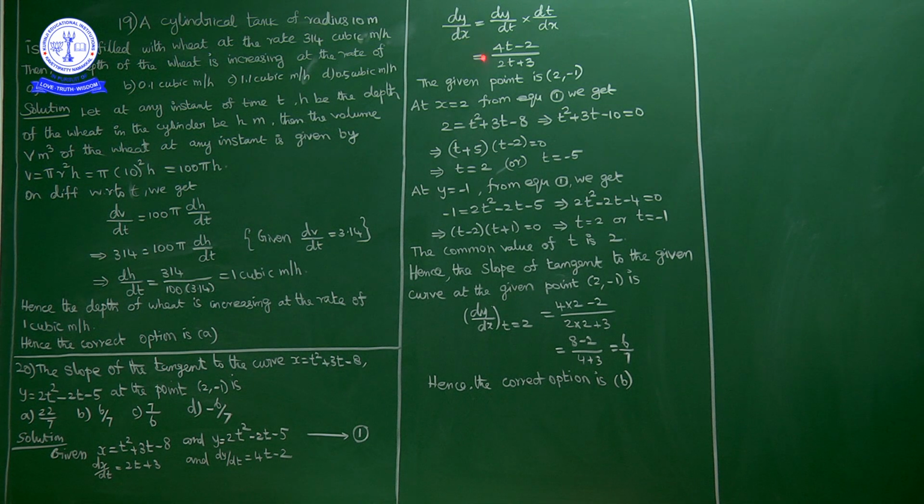So dy by dx at t equal to 2 gives the slope of the tangent to the curve. So dy by dx at t equal to 2, we got 6 by 7. So option B is the correct answer. Okay.